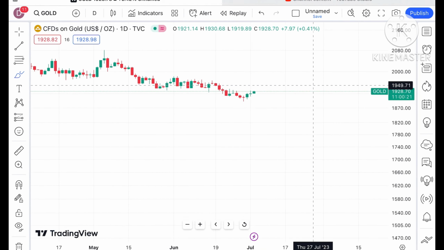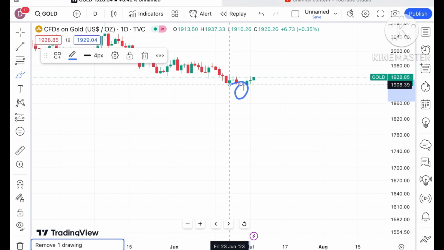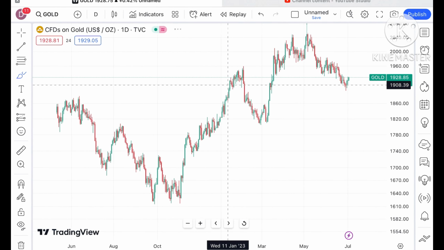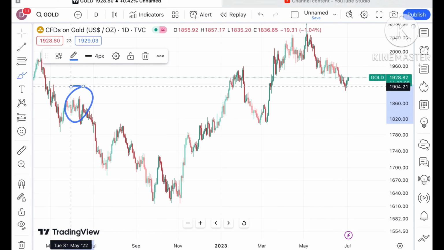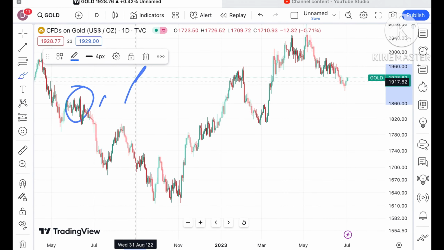If you look at this upside from 3 days, there is a continuous high and a doji candle has formed before that. Chances are very high it can go further upside because it has already crossed this particular support at a level of around $1880, and now it is trading above a particular support at a level of 1919. Once it sustains above a level of around 1961, then you can say it can go further upside because this is a strong resistance. So from 3 days there is a continuous upside.